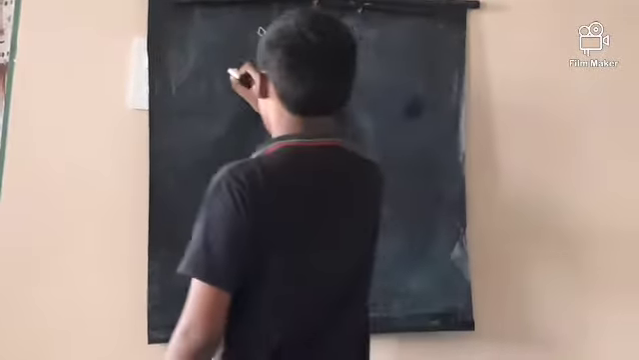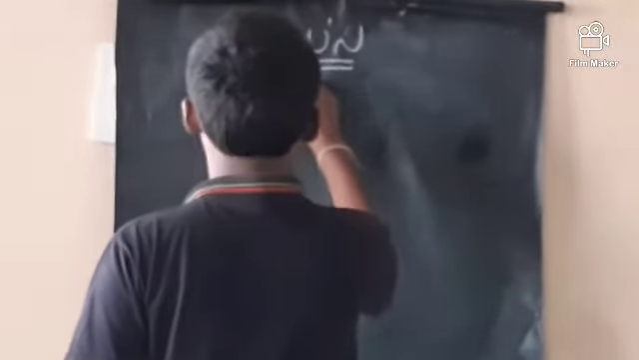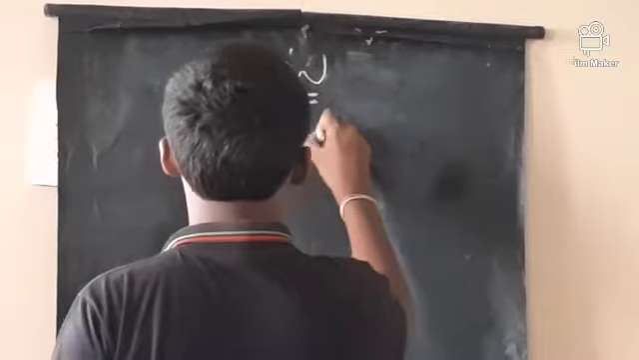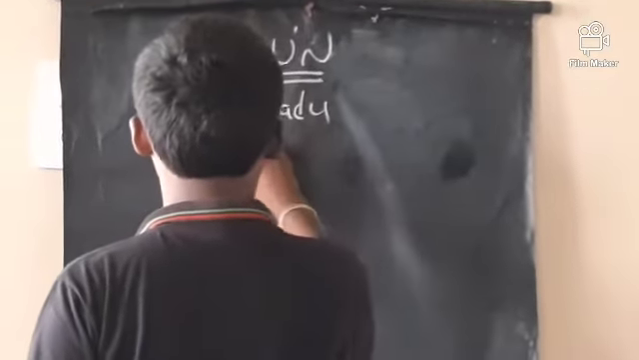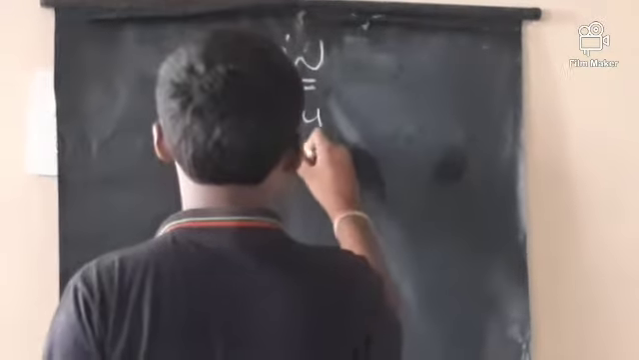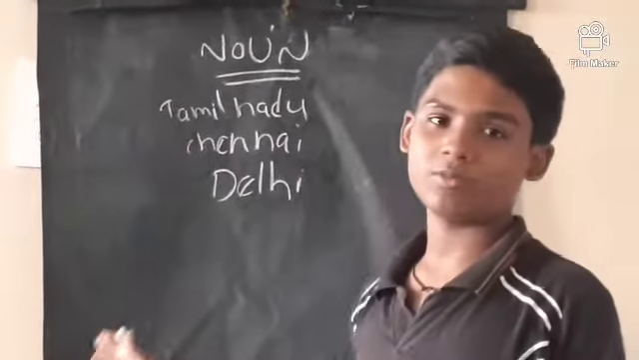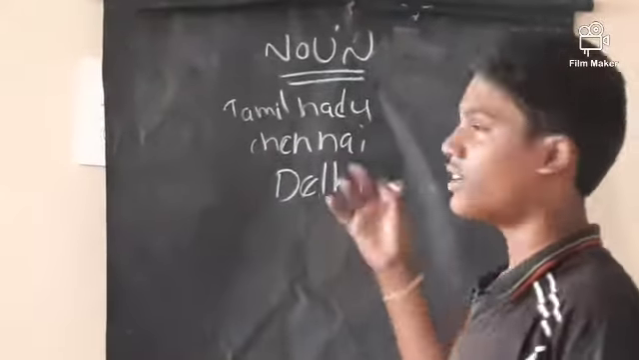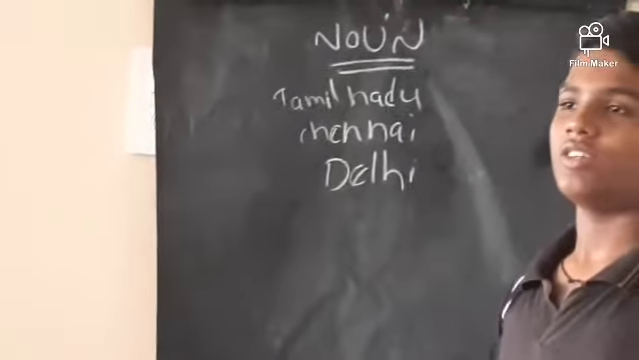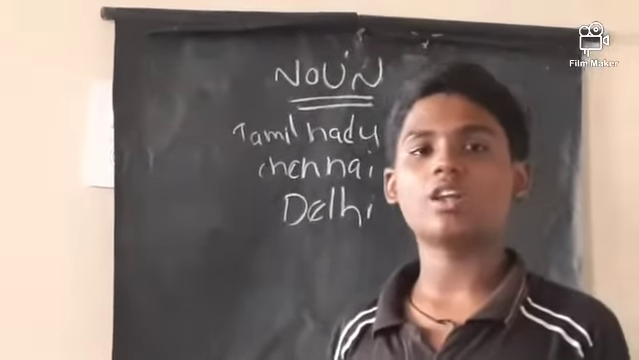Now we can read Tamil Nadu, Chennai, Delhi. These are all names, so these are nouns only. Any name, you can see, any name is a noun only.